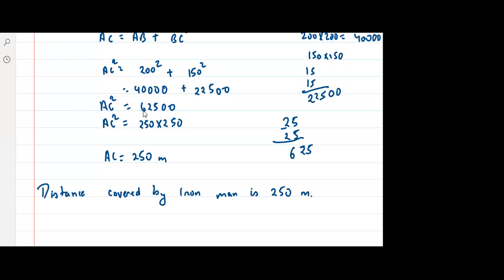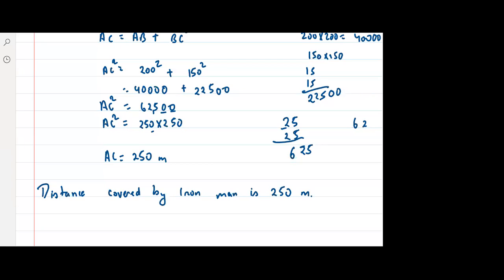Leela, this is what I said, right? We just added 40,000 plus 22,500. We got 62,500, hai na? And 62,500 is basically what? So, sir, this is 2 zeros. You just have to prime factorize this 625. So you will get 25 into 25. Okay? If you just prime factorize,